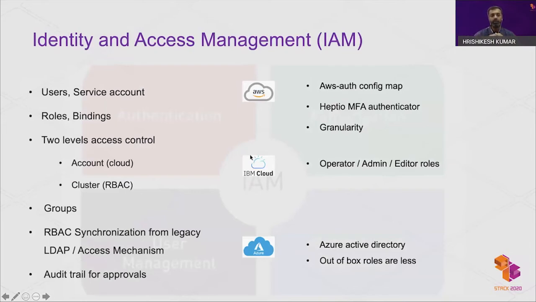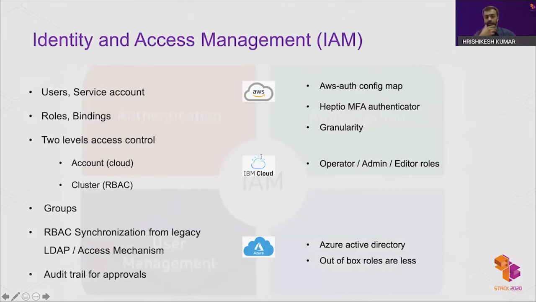So now coming to the different cloud providers. In EKS, there is a config map called AWS Auth, to which the administrator needs to add every user. AWS provides MFA, the Heptio MFA authenticator. AWS provides additional cloud provider specific access policies also. The granularity is a little more for the roles in EKS.